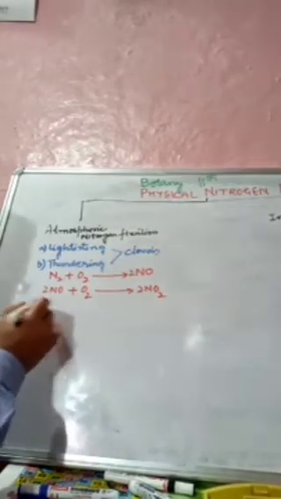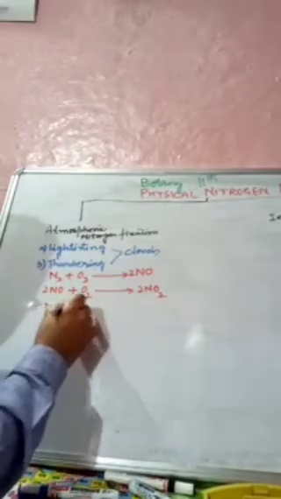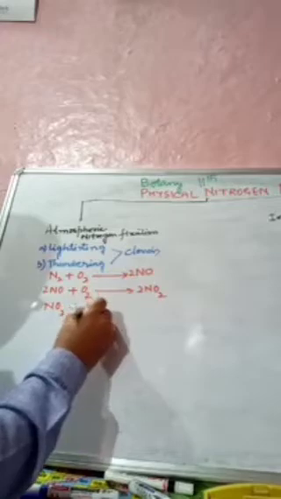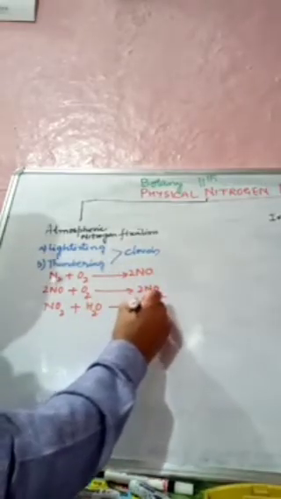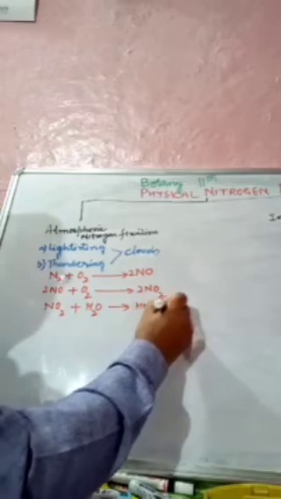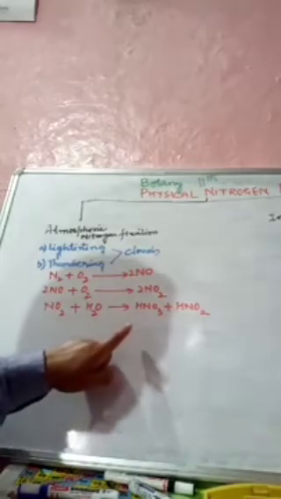Now this nitrogen dioxide further combines with water, which is in the form of water vapor, to form nitric acid and nitrous acid. It forms the nitric acid and it forms the nitrous acid.